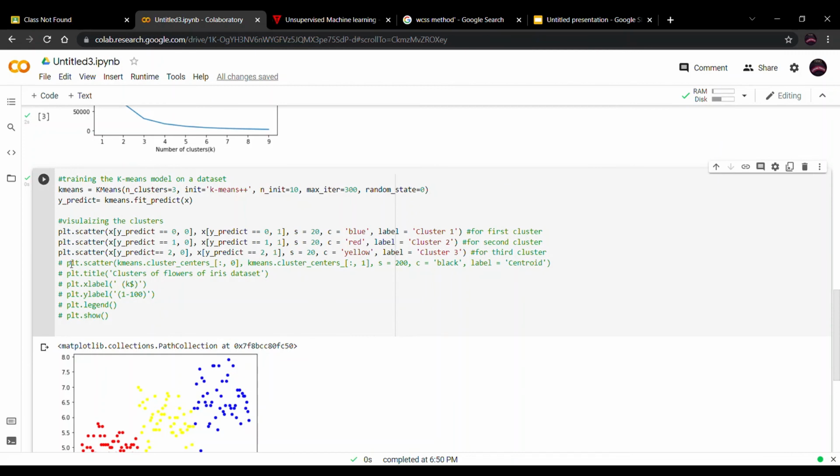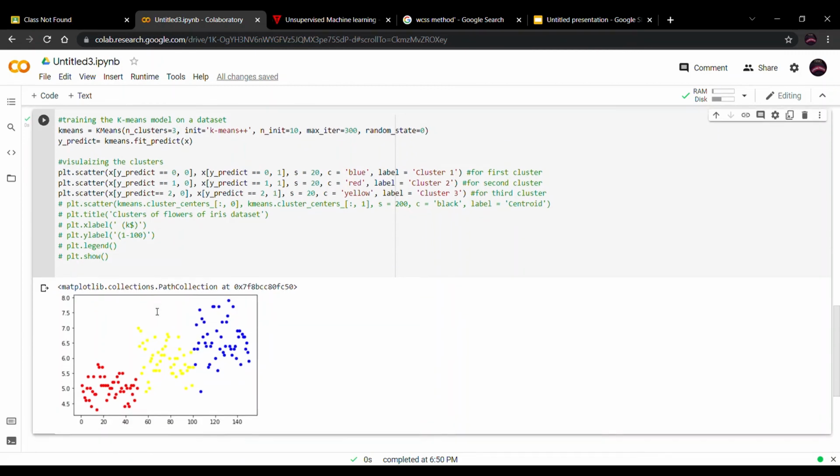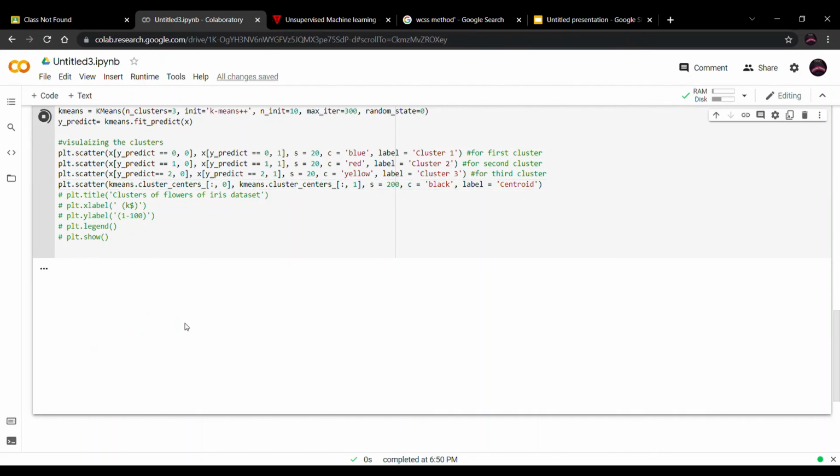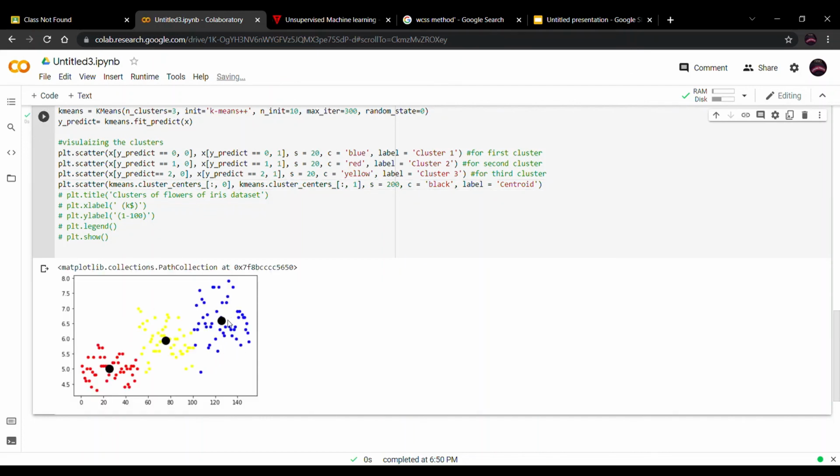After that we are going to plot the centroid for each cluster. So for that, here is a command. We will comment out this command and again run, and we will get the centroid for each cluster, which is in black color. After that we are going to plot the title, then the x label, then the y label.